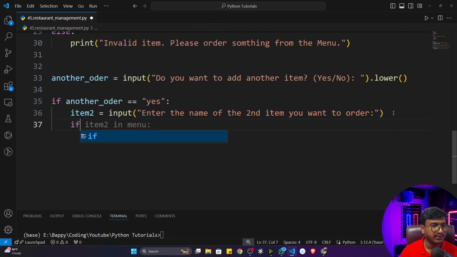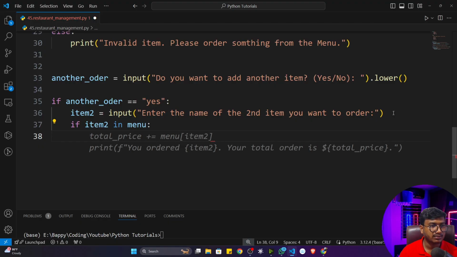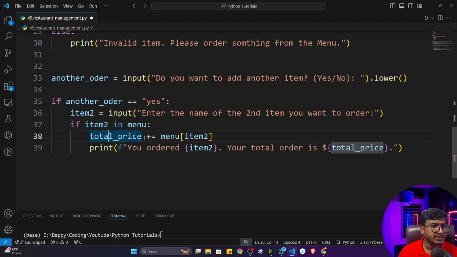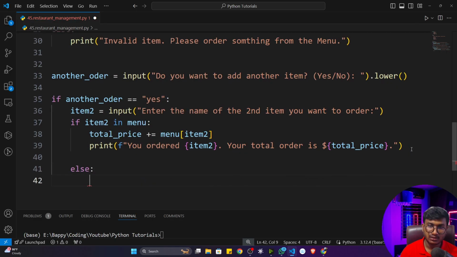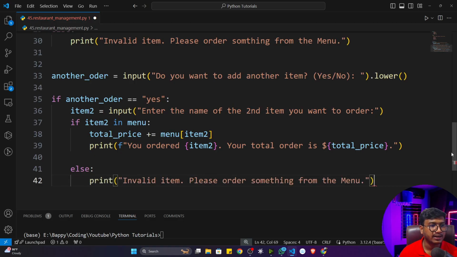Now once he has given this item, I'll check if item 2 is in the menu. If it is present, I'll simply update my price with the new order, and I will print the message: you ordered this item and your total amount is this much money. Fine. In the else condition, again I'll write: invalid item, please order something from the menu.